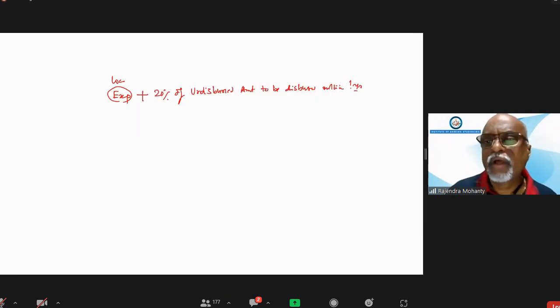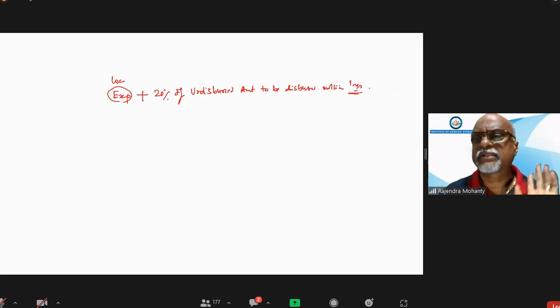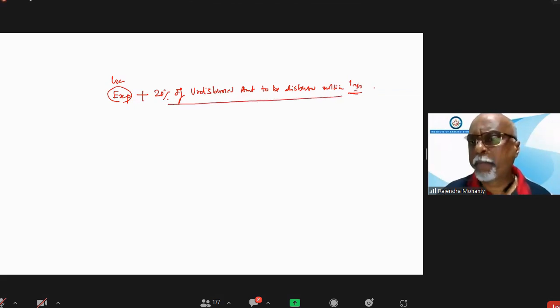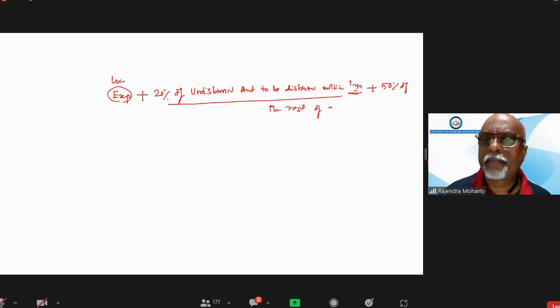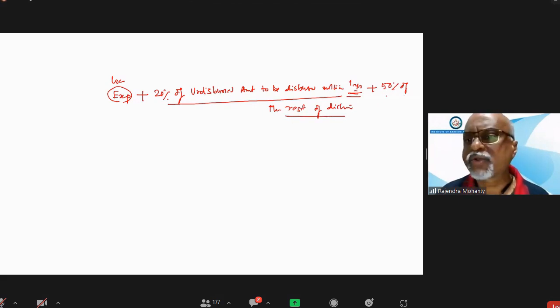Within 1 year from the date of first disbursement. So you have to add that 20% here. Plus 50% of the rest of the disbursement, meaning beyond 1 year, if anything is available, that has to be added at 50%.